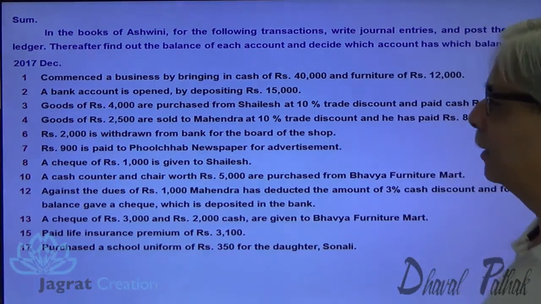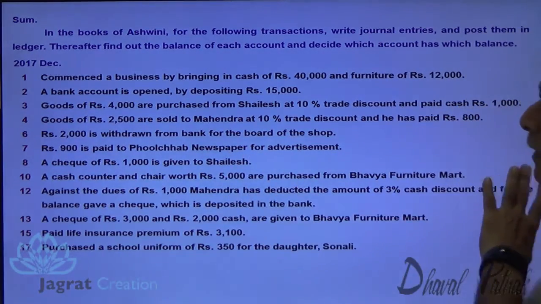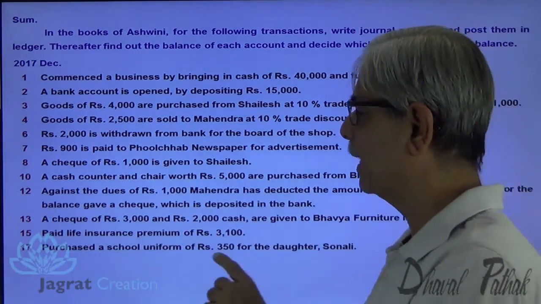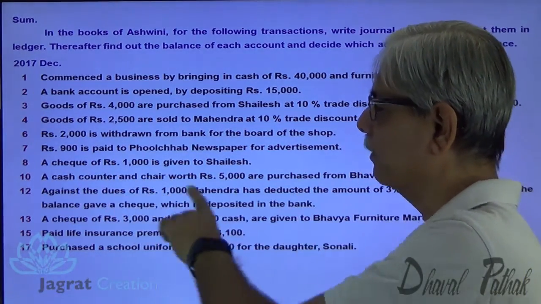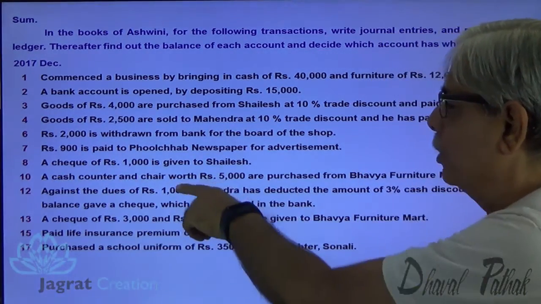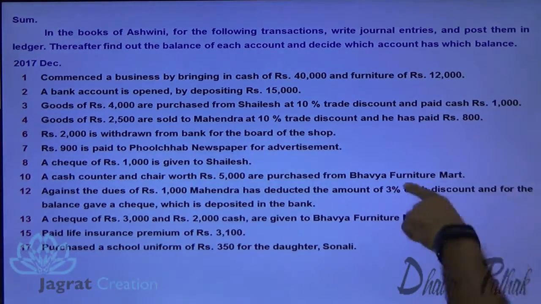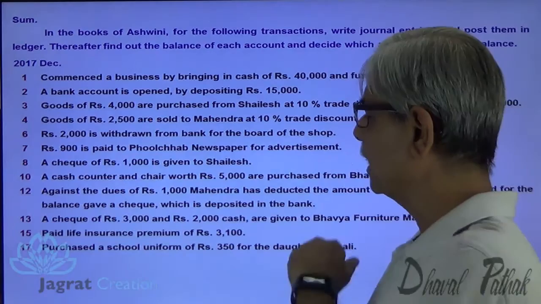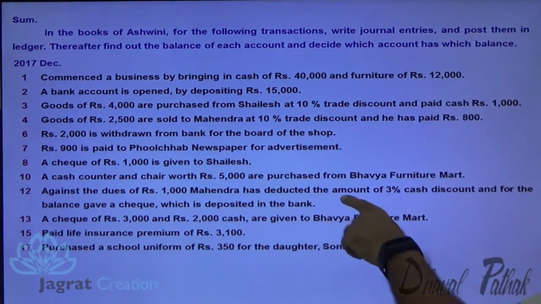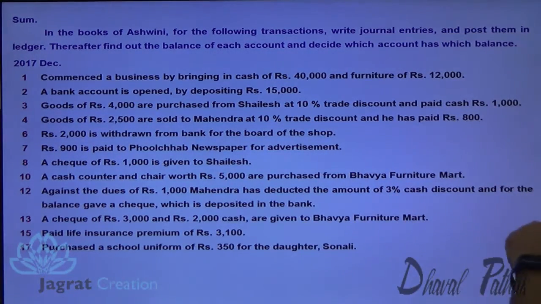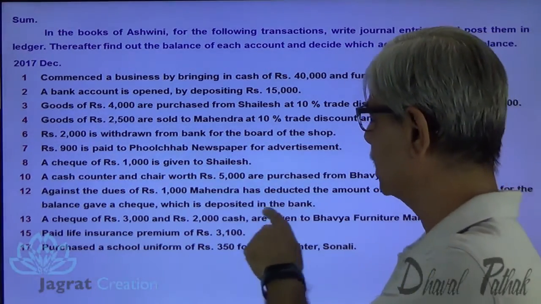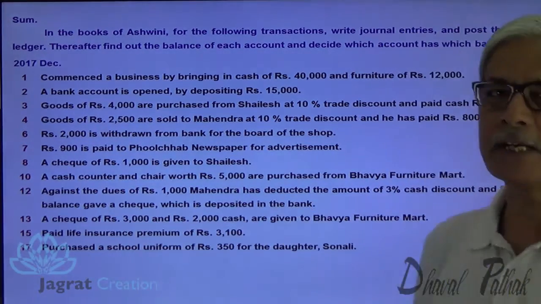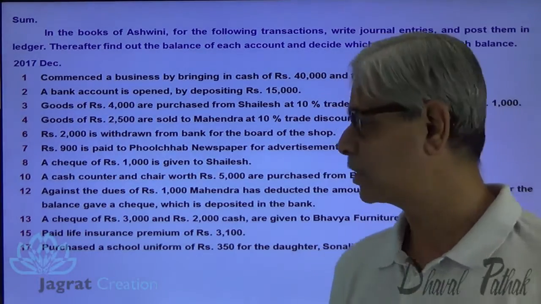900 paid to Punjab Kesari newspaper for advertisement. So 900 is an advertisement expenditure. Check of 1,000 given to Shailesh. Cash counter and chair worth 5,000 were purchased from Bhavya Furniture Mart. This is a furniture purchase for the purpose of business. Against the dues of 1,000, Mahendra deducted an amount of 3% discount, and for the balance gave a check which is deposited in the bank. So 1,000 recovered from Mahendra at 3% cash discount.